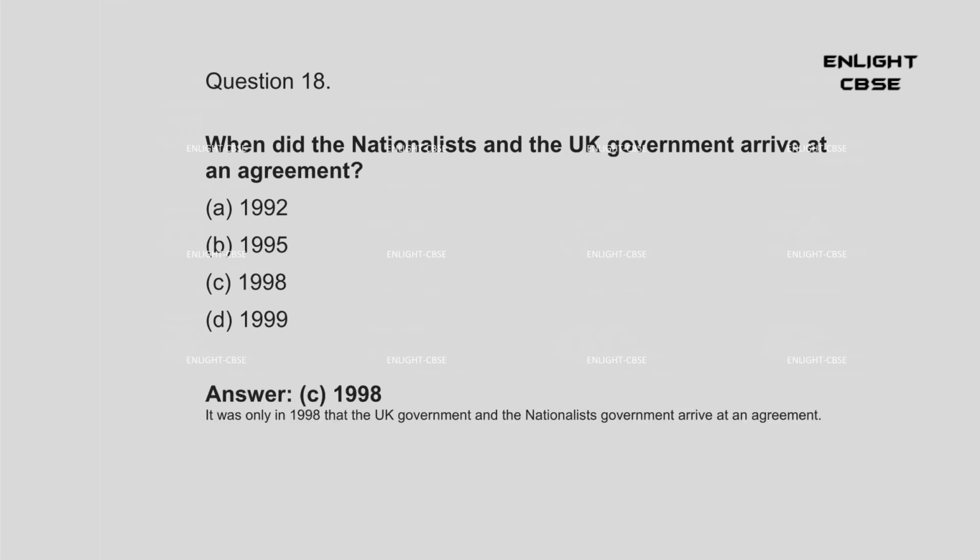Question 18. When did the nationalists and the UK government arrive at an agreement? A. 1992. B. 1995. C. 1998. D. 1999. Answer: C. 1998. It was only in 1998 that the UK government and the nationalists' government arrive at an agreement.